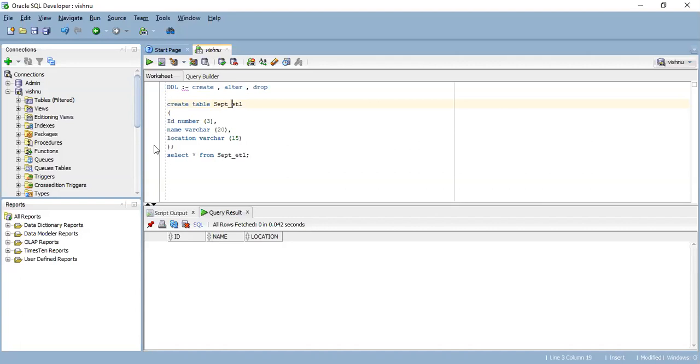In the same manner, over here in SQL, if I mention name as char, the table will get created and the data will get inserted.